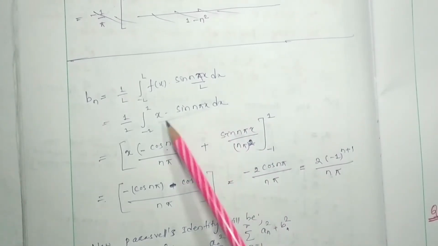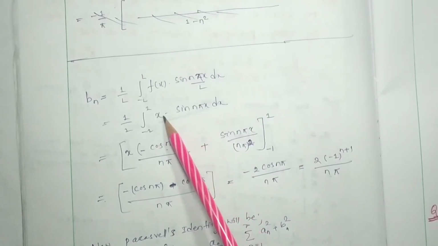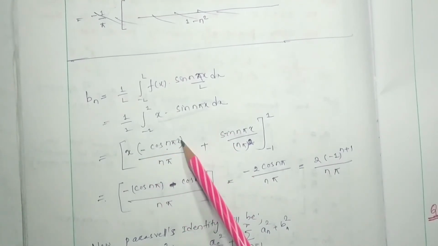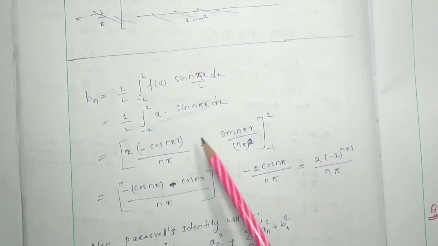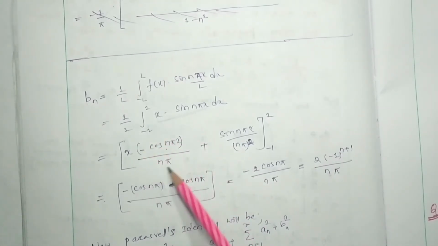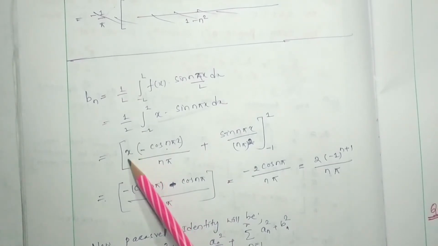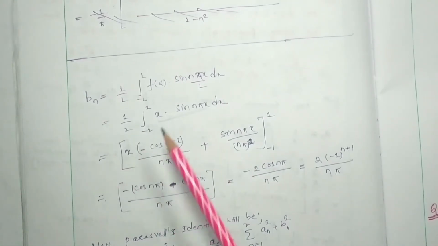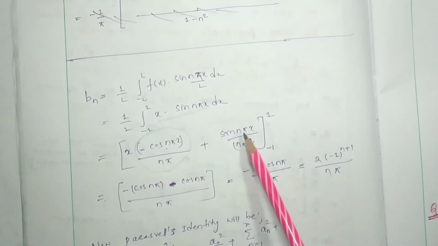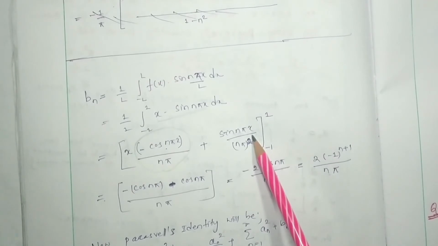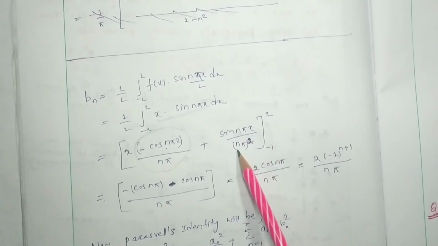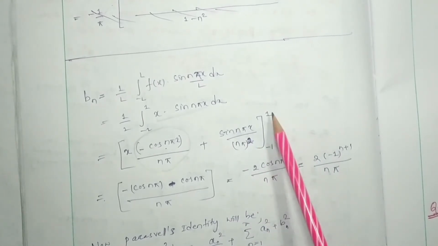If we are going to integrate, this is g(x), this is phi(x). So g(x) will be here, and the integration of phi(x), sin n pi x, will be minus cos n pi x by n pi, then minus g dash x, the derivative of x, which is 1, and the integration of this one will be minus sin n pi x by n pi square, right? And here minus will be there, so it will be plus sin n pi x by n pi square, with limits minus 1 to 1.